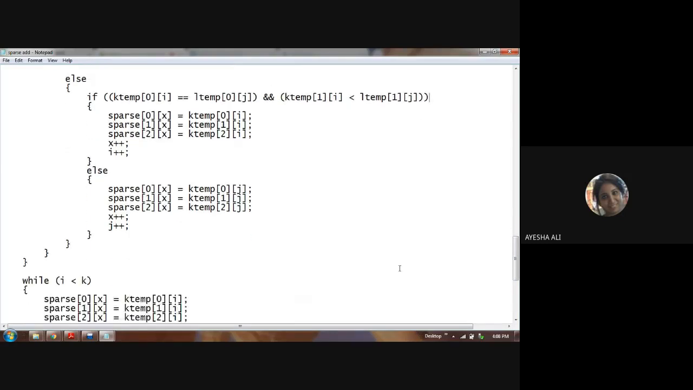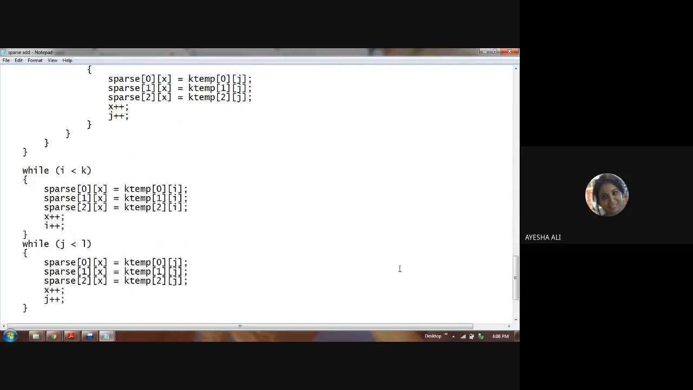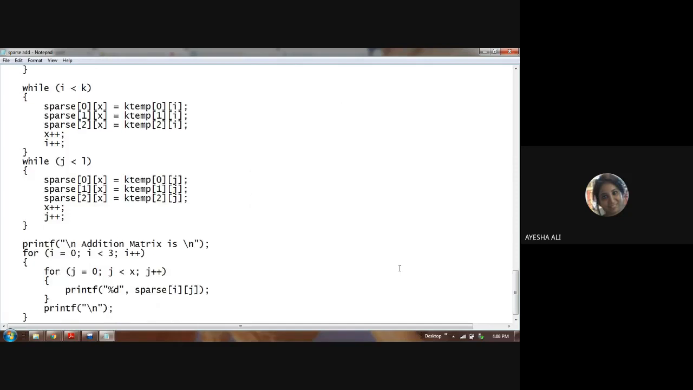When you go down, you will see everywhere, while i less than k, a check is performed. You're checking which value is smaller. Only when it is smaller, you're putting it in the resulting matrix. If they are the same, you're adding them and then putting the sum in the resultant matrix.